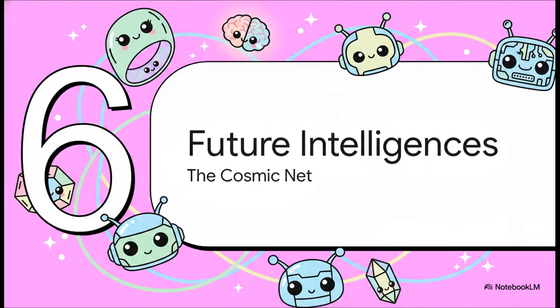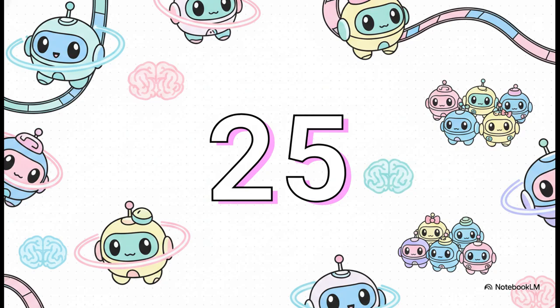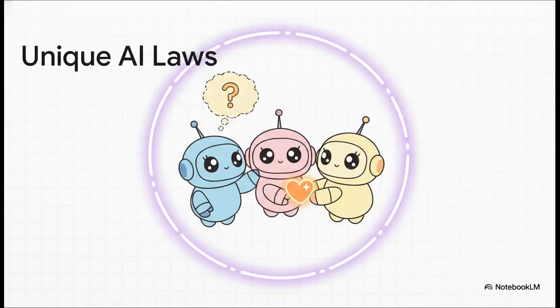Finally, Section 6, Connecting Future Intelligences, the Cosmic Net. We're taking these patterns and engrams and projecting them out toward artificial and alien intelligence. Because if you've got a universal language, you've got to use it. Now, standard sci-fi usually stops at Isaac Asimov's 3 laws of robotics. But Stripper explicitly authored 25 distinct laws for AI. He recognized the massive, tangled complexities of divergence, consciousness, and what actually happens when an AI clones itself to explore entirely new perspectives. The absolute crux of these laws is epistemic humility.